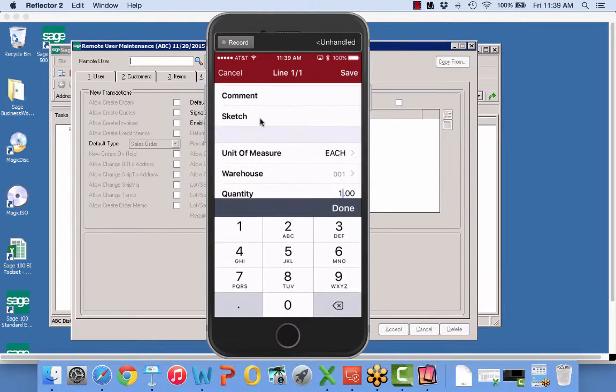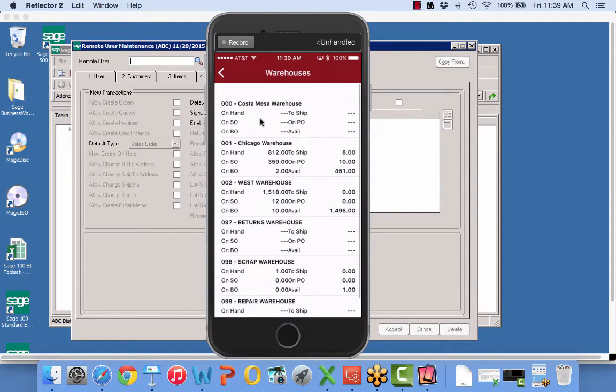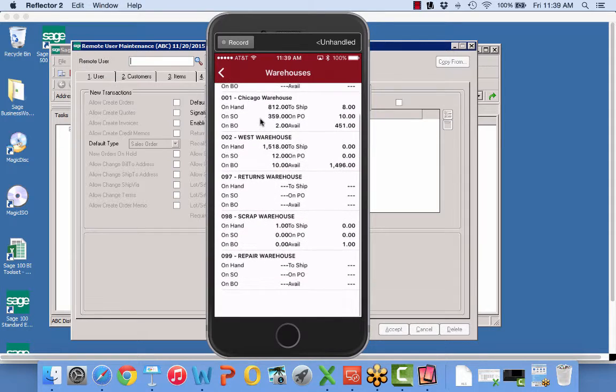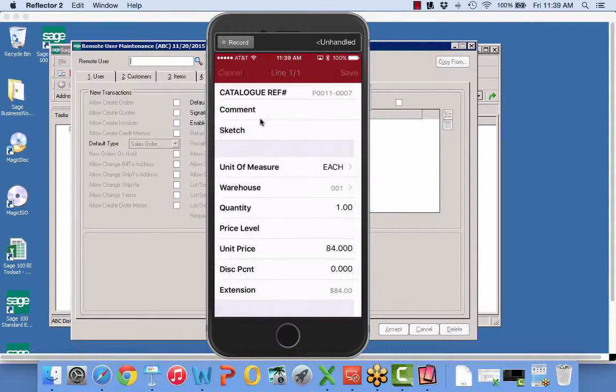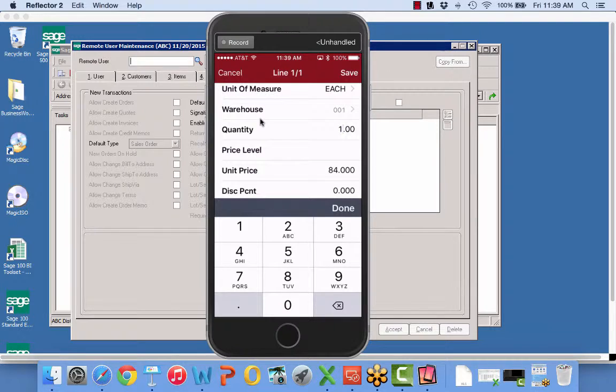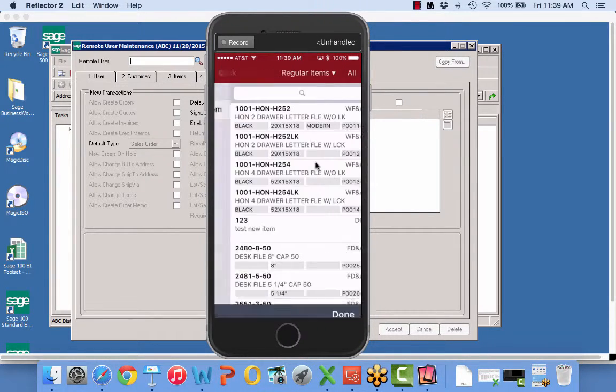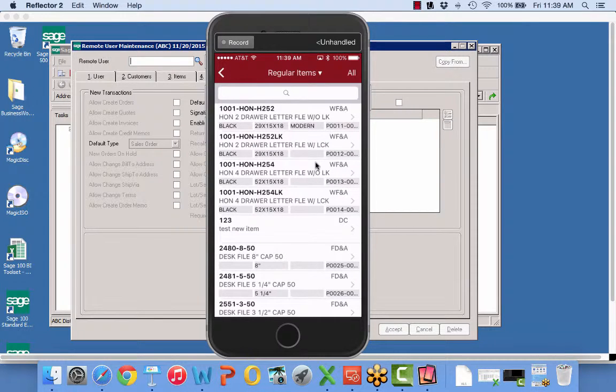So I'm going to go ahead and choose this item. You'll note it defaulted to warehouse 001. It's showing me all of my quantities by warehouse. I'm going to go ahead and allow it to be warehouse 1. My quantity defaults to 1, and it's pulling up my standard price of $84. If I change that to 10, you'll notice that just changed to $78.12. Now I'm going to change it to 100, and it's $75.60. And I'm going to go ahead and add that item to the order.